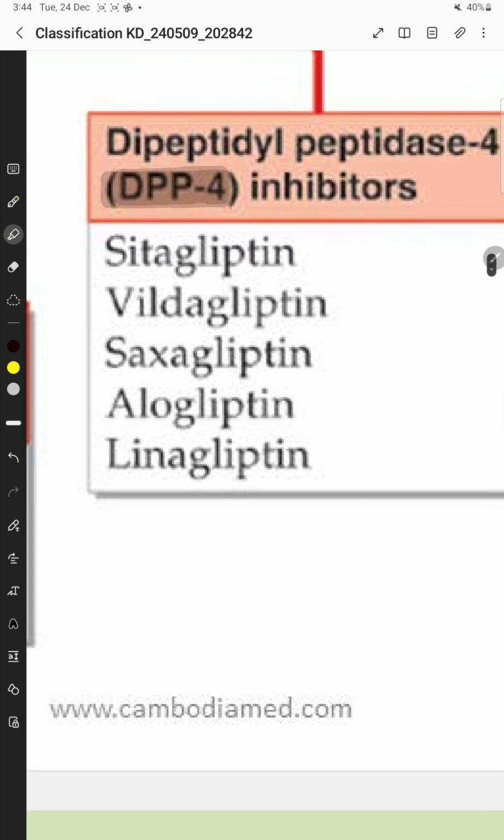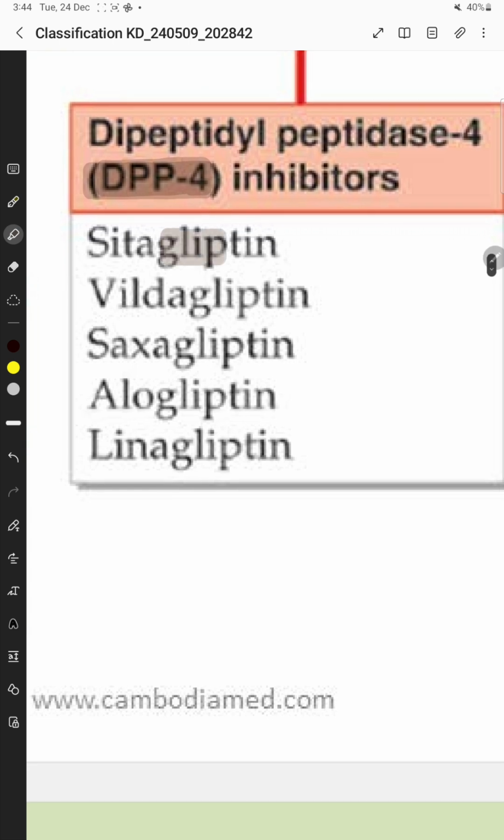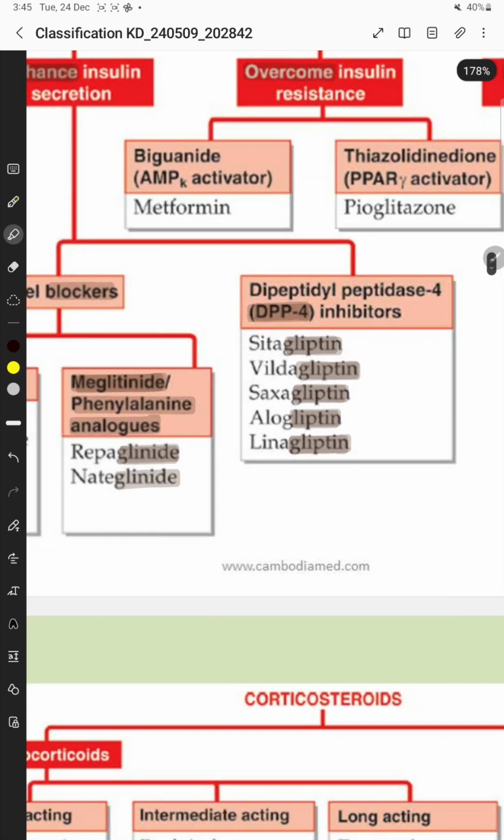Then DPP4 inhibitors, they end with the word gliptin, like sitagliptin, vildagliptin, saxagliptin, alogliptin and linagliptin.